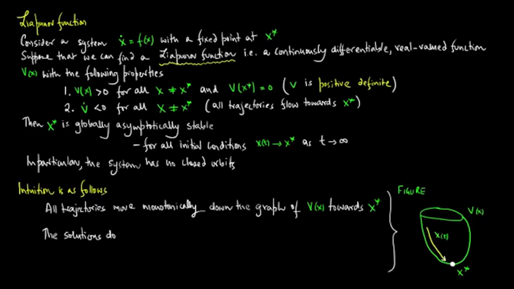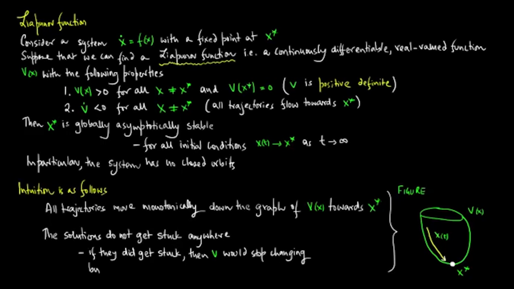These solutions do not get stuck anywhere. If they did get stuck, then V would stop changing, but by assumption V dot is less than 0 everywhere except at x star.